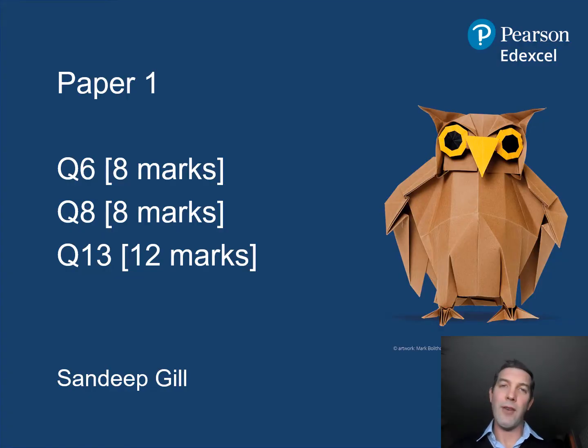So the paper one segment of this feedback training has been written by one of our senior examiners, Sandeep Gill, and it takes three of the extended response questions from paper one from summer 2022, two 8 markers, and the 12 marker issues and debates question from the end of the paper.